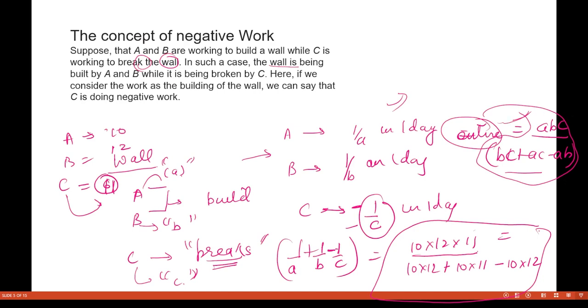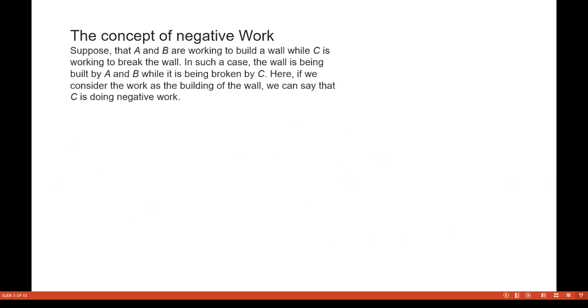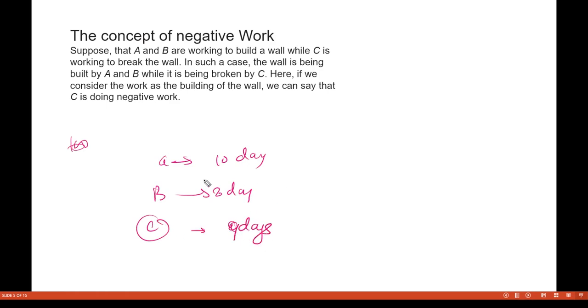And percentage is also very easy. So for example, if someone is saying that A does a work in 10 days, B does a work in, let's say, 8 days, and C destroys a work in 9 days. So in how many days you will complete the work if these three are working together? So this is doing 10% of the job daily.